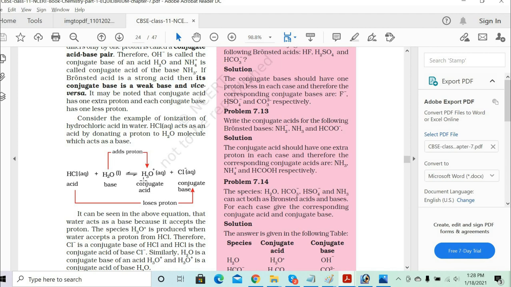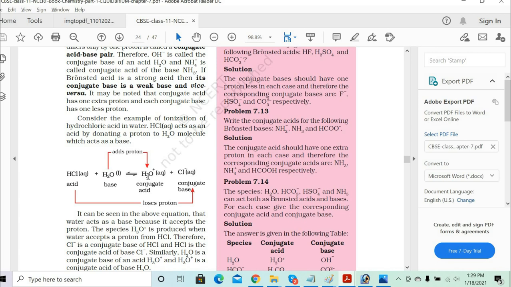So in this case, who is the proton acceptor and who is the proton donor? The H3O plus is a proton donor, right? Sorry, the proton acceptor. The H2O is the proton donor. No, always the acid will be the proton donor. HCl is a proton donor and water will be the proton acceptor.